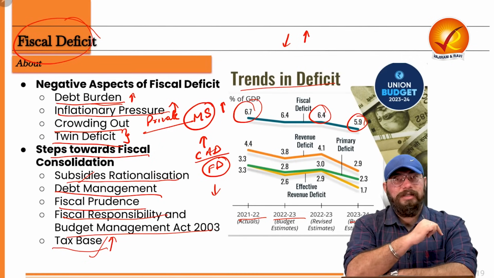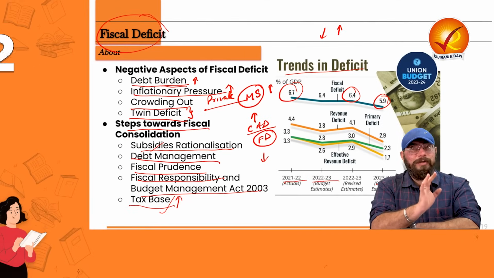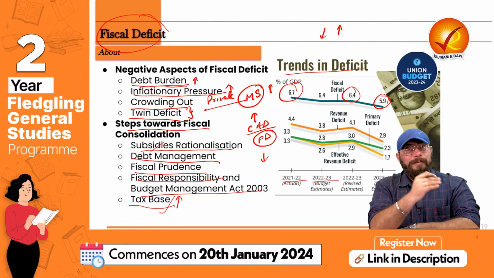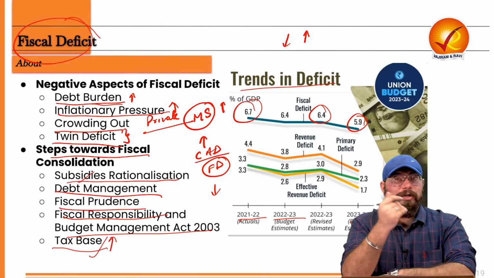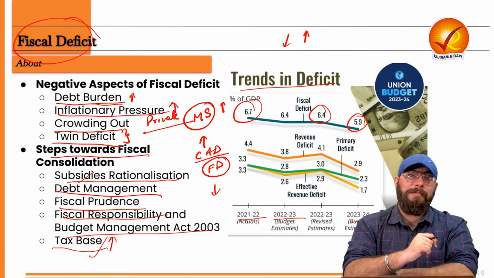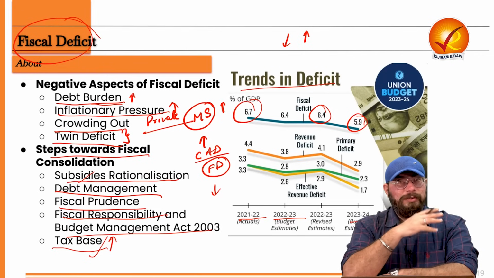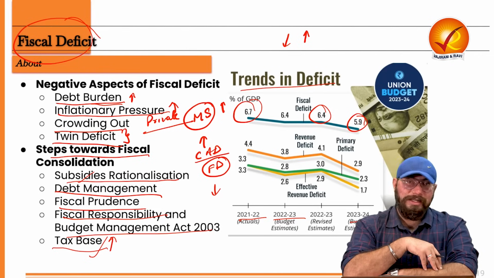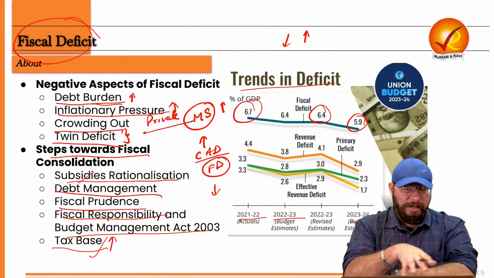But what is in news? What is in news is that the government is set to breach that target, 5.9%. So the government would not be able to keep the fiscal deficit under this 5.9%. It is going to go beyond this 5.9% of the GDP. That is why it was in news, and we understood all things which are related to fiscal deficit. I hope fiscal deficit as a topic is very, very clear to all of you.